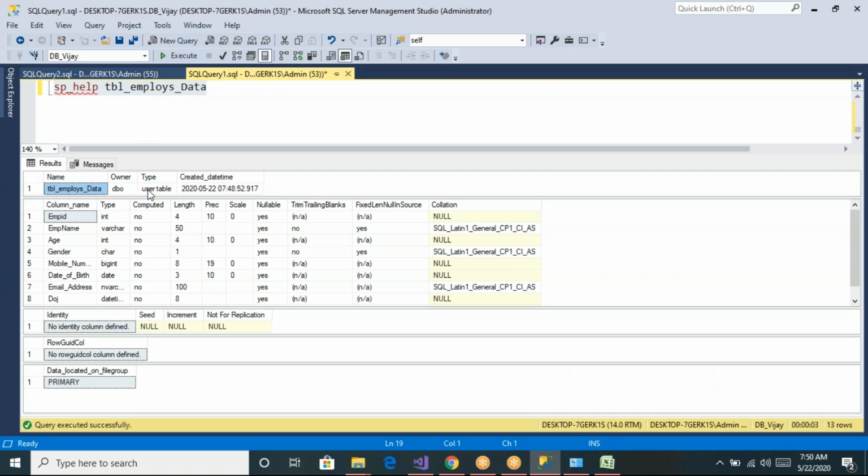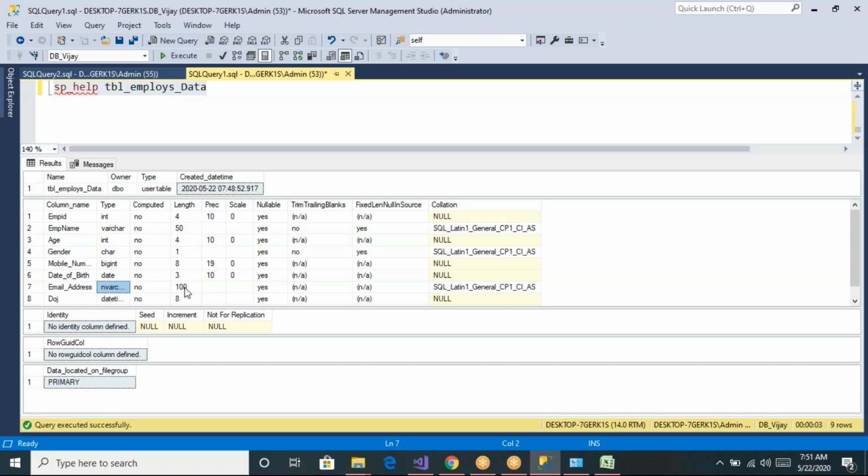So this is the table which was created by a user. This is a user table, and this is the time and date. Here you can see the list of columns and the data types. It is a varchar 50, and we have email address nvarchar.